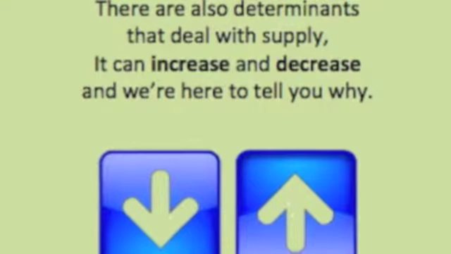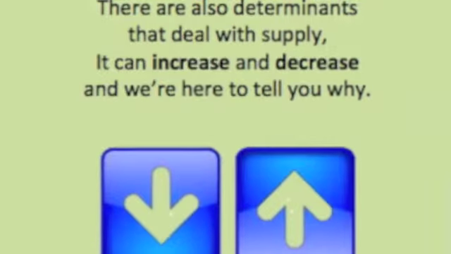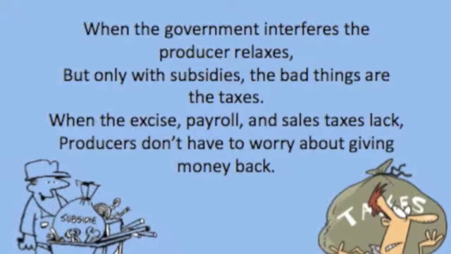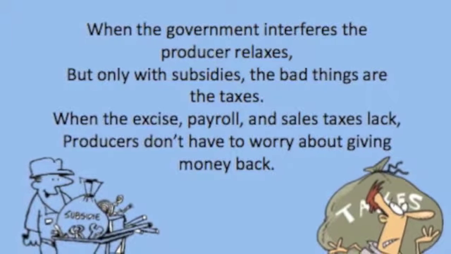There are also determinants that deal with supply. It can increase and decrease, and we're here to tell you why. When the government interferes, the producer relaxes, but only with subsidies. The bad things are the taxes.